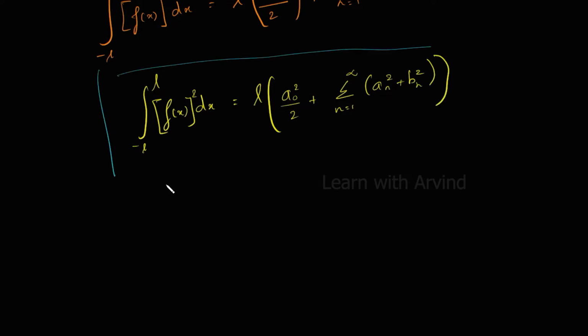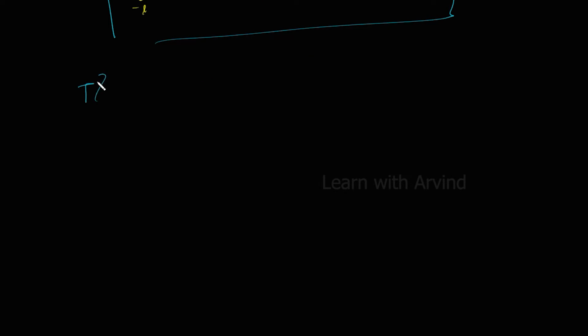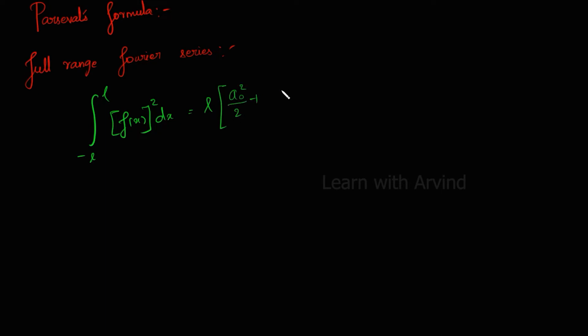This is given by Parseval's formula, in which we relate the sum of a series of numbers to another number. In the case of the full range Fourier series, Parseval's formula is integral from -L to +L of [f(x)]² dx equal to L times [a₀²/2 plus summation n = 1 to infinity (aₙ² + bₙ²)].